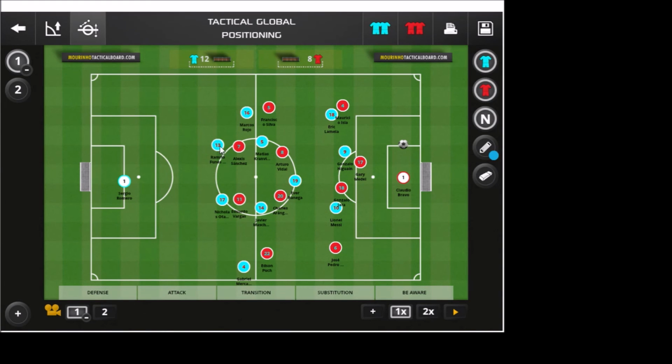The Argentines, when they like to press high up like this, for example. And it's pretty much that's how the game is going to go. Messi's going to pressure out here, Banega and so on. So this is how I think it's going to play out. This is my tactical assessment of how the starting lineups and how the formations are going to be and how the lineups are going to be.